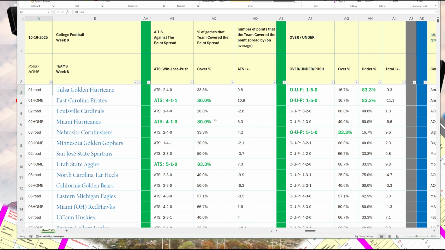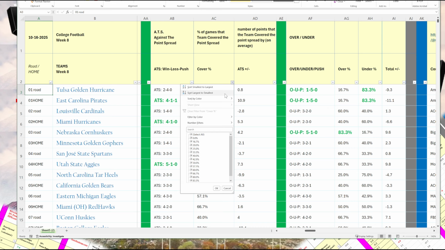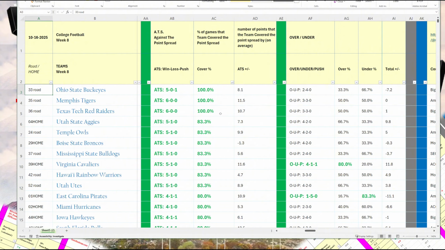What I did here is it's sortable, and again, green is good. Against the spread means did they cover the spread? So what I would do is go to the center column, cover percentage, and sort largest to smallest. We see that there are two teams that are 6-0 against the spread, Memphis and Texas Tech, which means they've played 6 games. If you bet on them, they would have covered the spread 6 times and you would have won 100% of your bets. Now Ohio State is 5-0-1. There was 1 push, but they're still 100%.